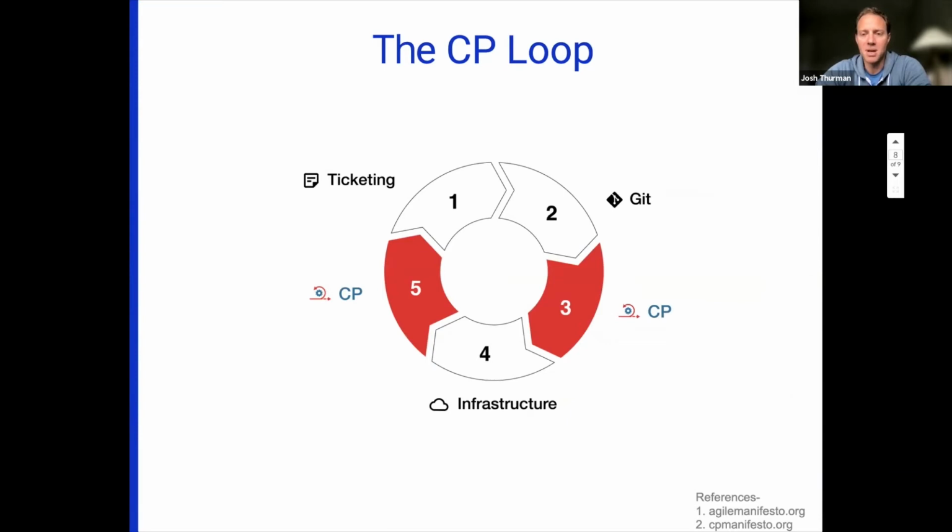From a Git workflow, you should be able to kick off a preview deployment without breaking context. That deployment is then going to go to your infrastructure. And then to close the loop, once you have a preview URL, that shows back up in your ticketing system. That signals to whoever's QAing or approving this feature that it is ready to be reviewed. And of course, the process continues through as many loops as required until the new feature is approved.